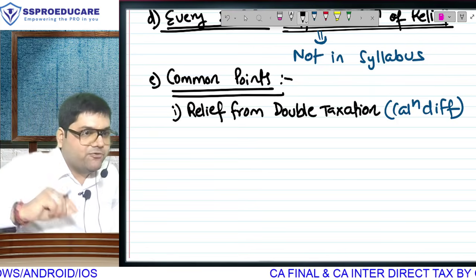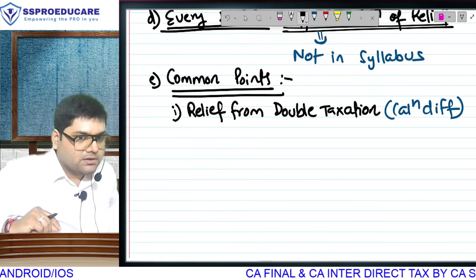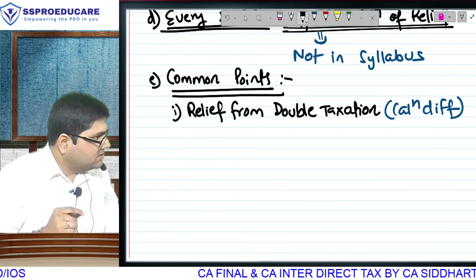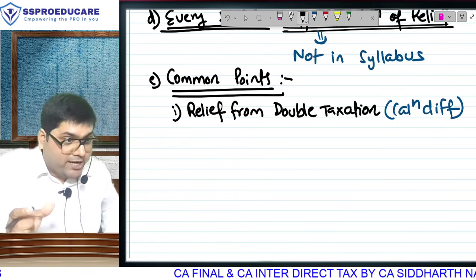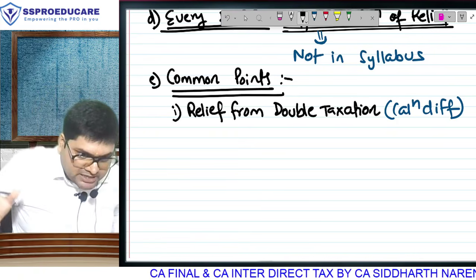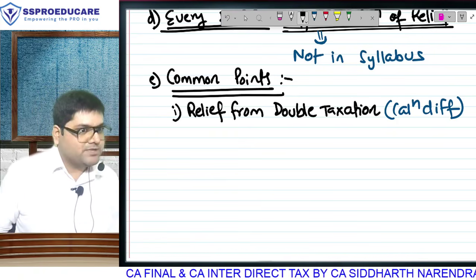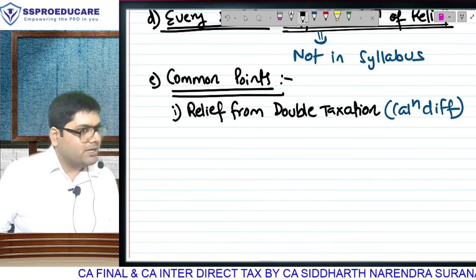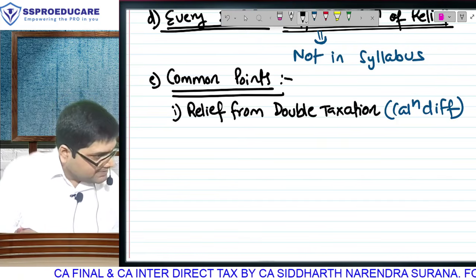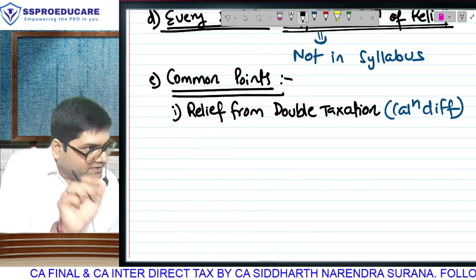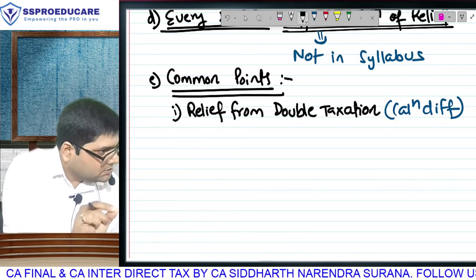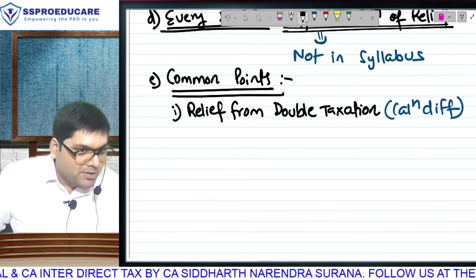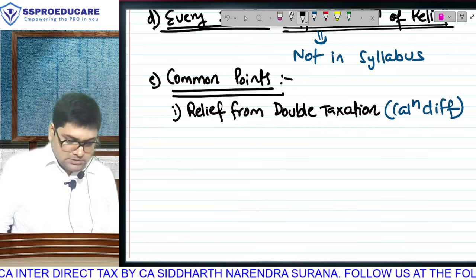What is the full name of the treaty? What is the first heading that we gave today morning when we started the chapter? Double taxation avoidance, its treaty, its convention, so obviously there will be some relief. The whole objective behind doing the treaty is granting you relief from double taxation. So how to reduce will be written inside the treaty. Will every treaty have one clause of tax reduction? A common point. Now you know what we are learning for the exam. Common points across treaties.